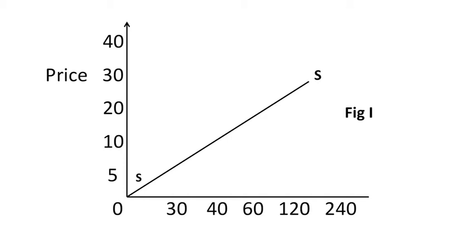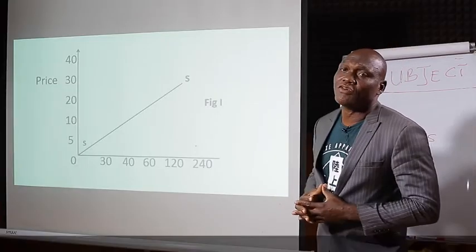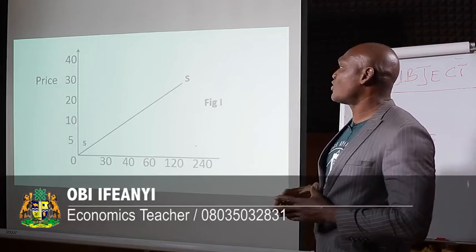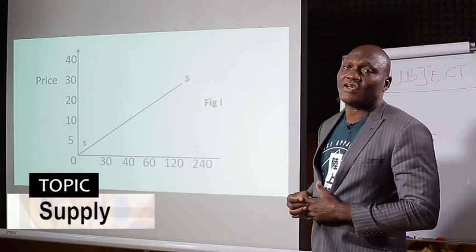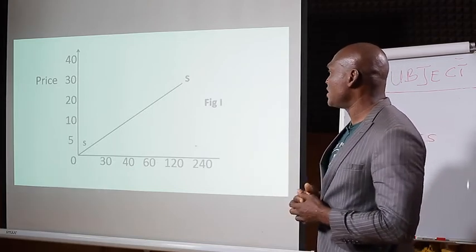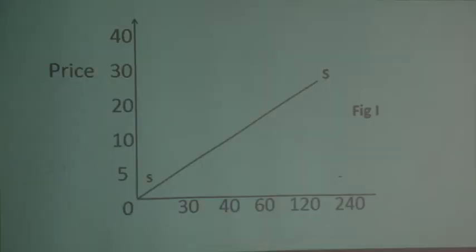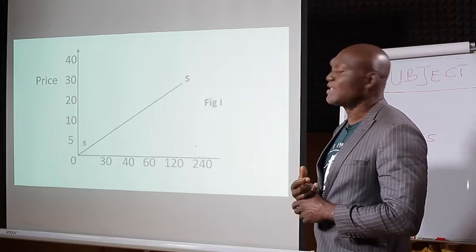And if you go down again with it, you see that at 40 naira, the suppliers supply 240x. The price decreased to 30 naira, the suppliers decreased their supply to 120x. The price fell further to 20 naira, and the suppliers decreased their supply to 60x. When the price reduced to 10 naira, only 40x were made available, and at 5 naira, 30x.